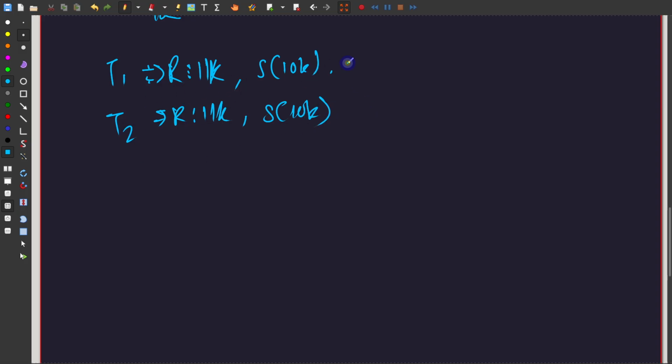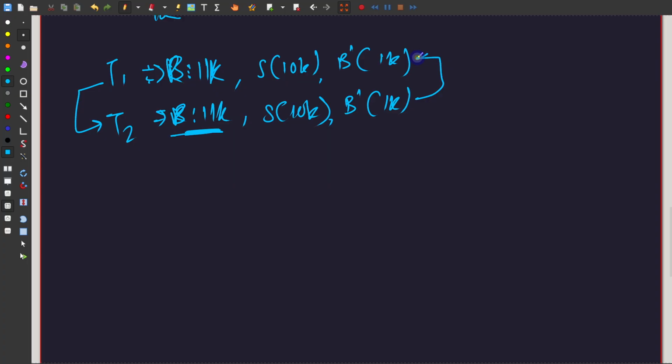But if you try to serialize them and make a consistent order of operations, that is not really possible, because how can you read 11k and now the final, let's call the read thing a balance instead. So balance was 11k, they sent 10k, balance was 10k, they sent 10k. Let me also erase this line so that I can add another thing. Now final balance B dash will be 1k. Now you try to serialize them. There is no way in any universe where you can serialize them in any way, shape or form that will make sense, right?